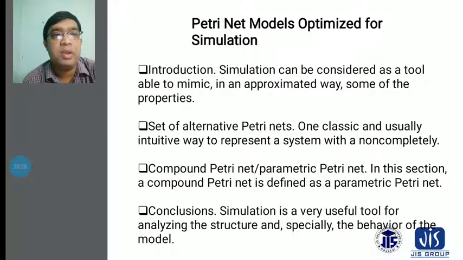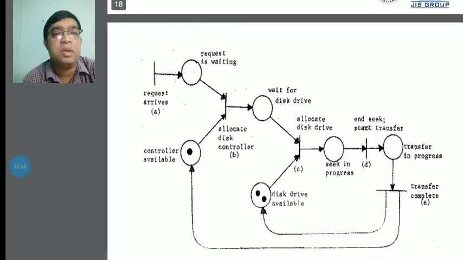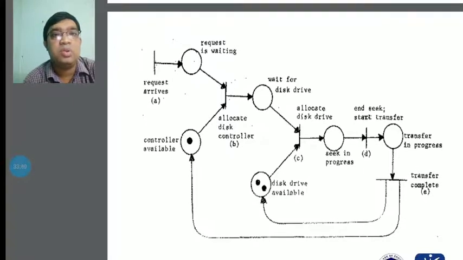The compound Petri net, parametric Petri net, in this section. A compound Petri net is defined as a parametric Petri net. In conclusion, simulation is a very useful tool for analyzing the structure and especially the behavior of the models. You can see this on a predictive net model as we go through these procedures.